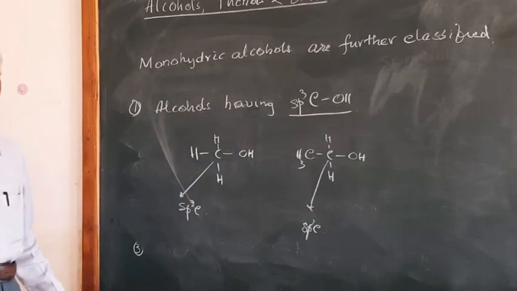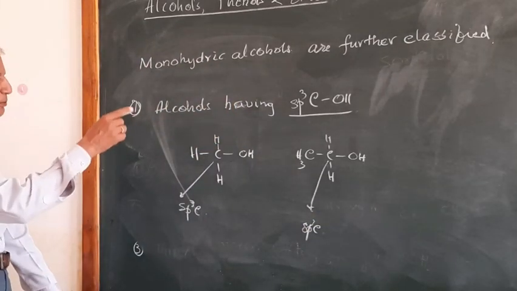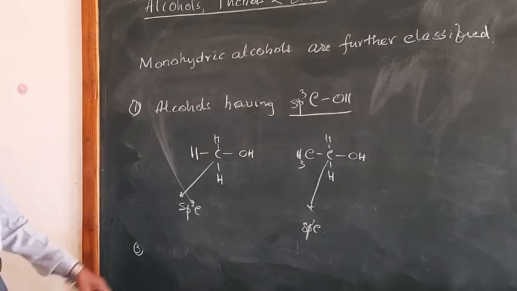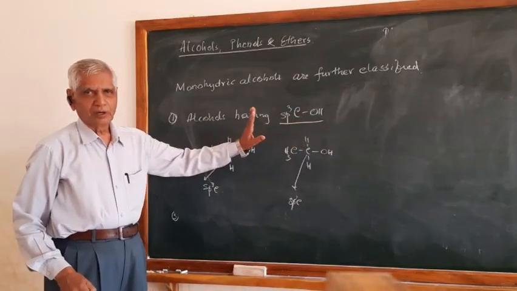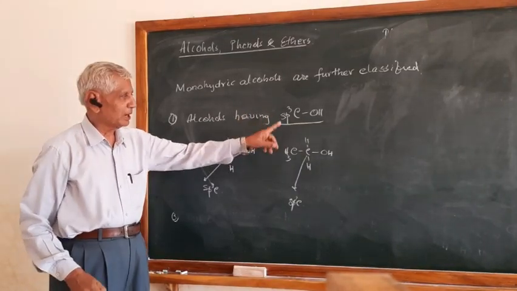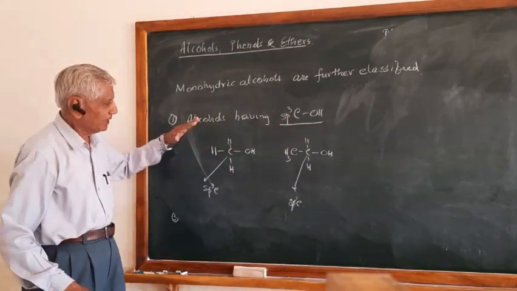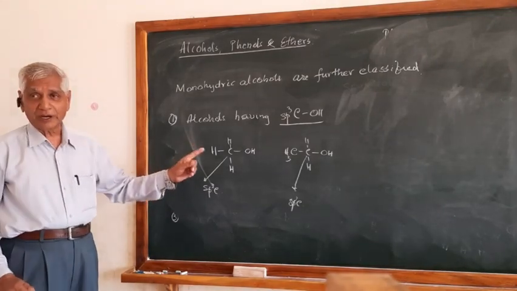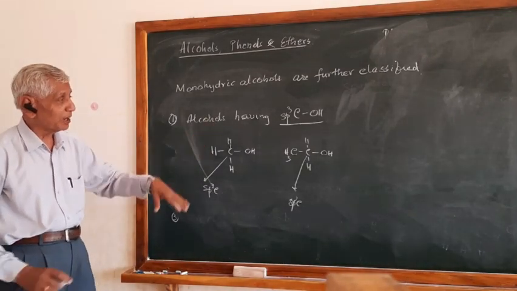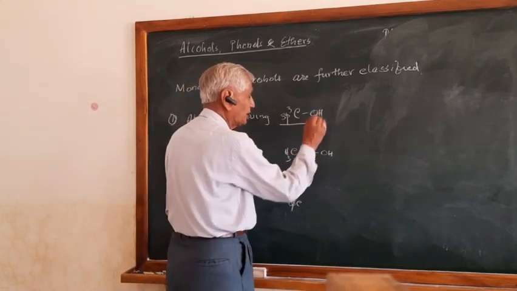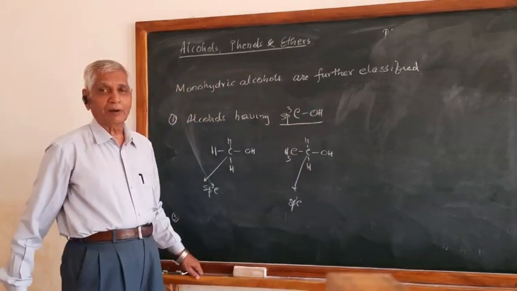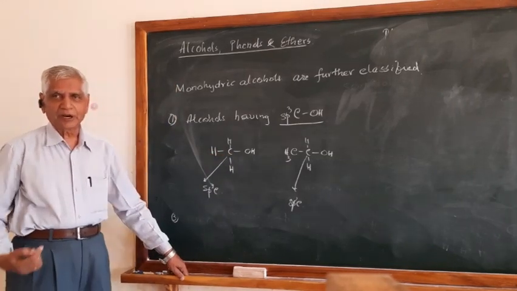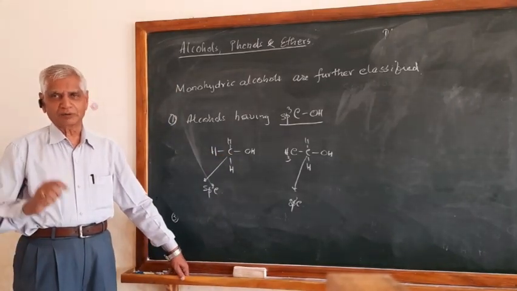So, alcohols are classified depending upon the nature of the hybridized carbon to which the OH group is attached. So, sp3 carbon and OH group. And these compounds are further classified. The alcohols containing sp3 carbon and OH group are further classified into 3 types, depending upon whether the carbon is primary carbon, secondary carbon, or tertiary carbon.